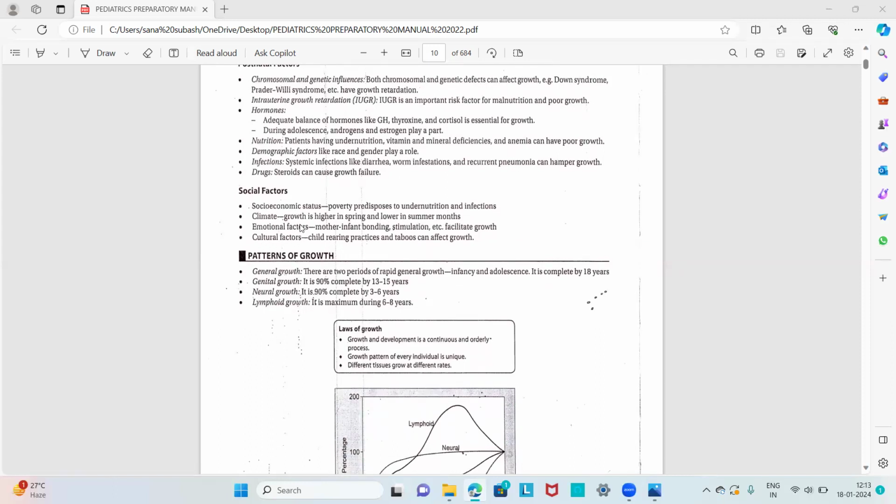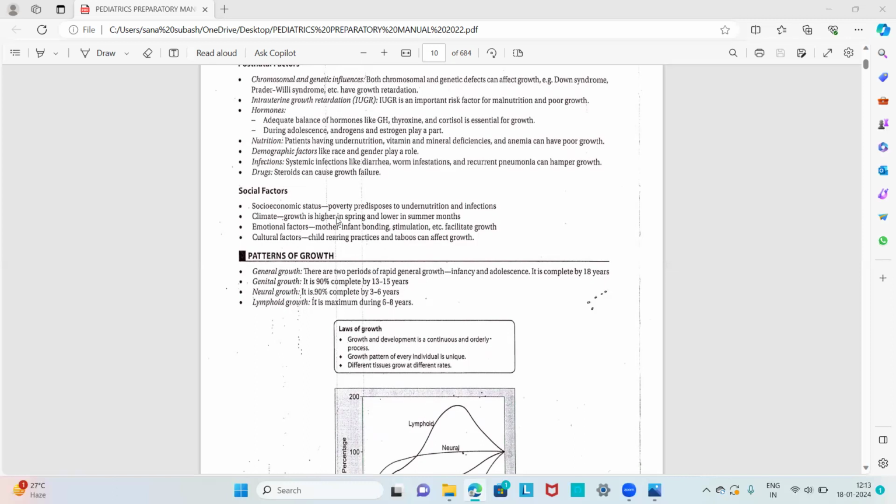And the emotional factors: usually mother-infant bonding and stimulation facilitate growth. But if there is any defect in these factors, it will adversely affect the growth of the child. And then there are certain cultural factors like child rearing practices and taboos in certain cultures, which also affect growth.